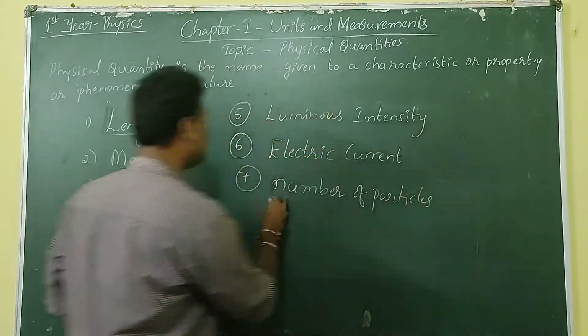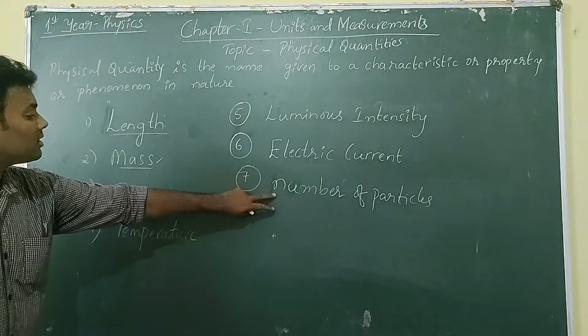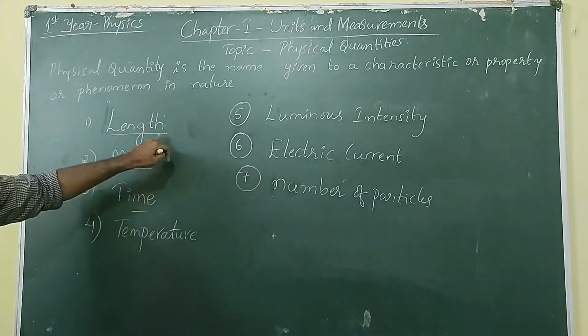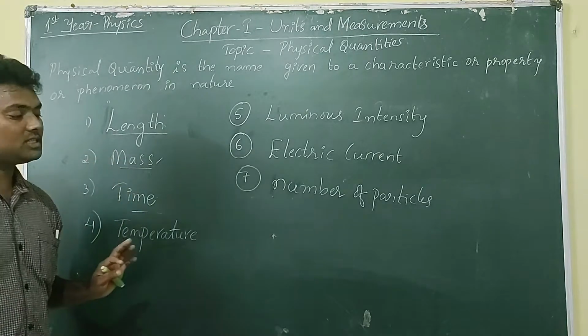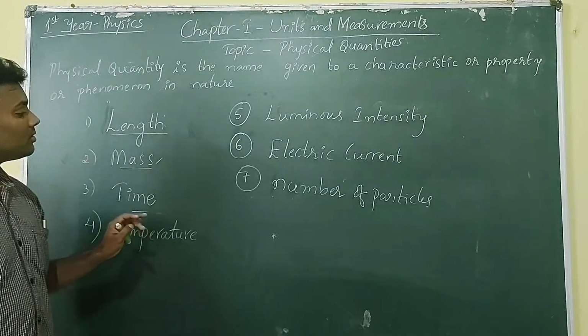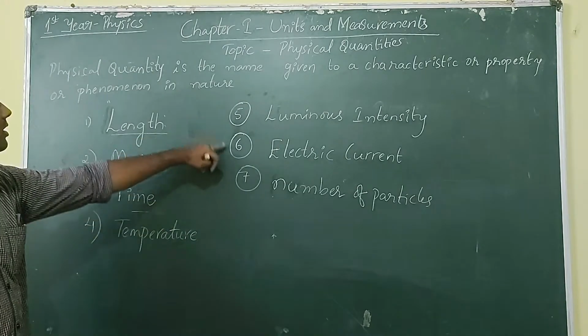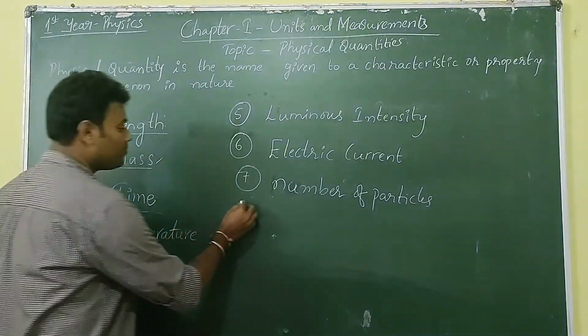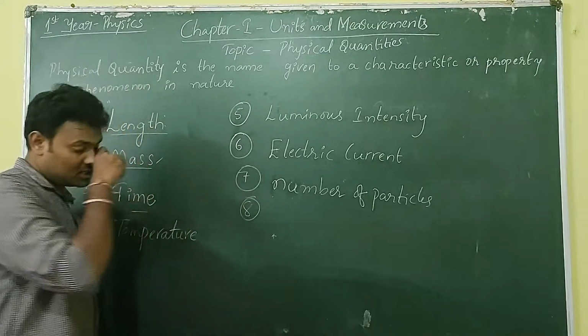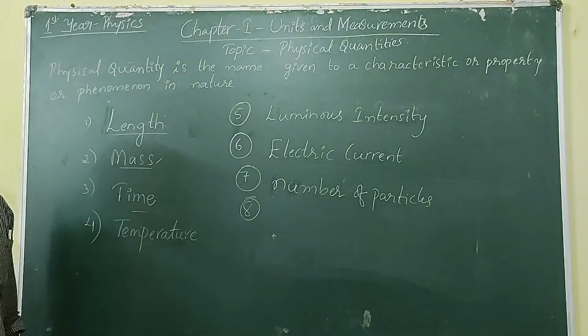Number of particles also cannot be expressed in terms of these 6 quantities. So you cannot compare it with these 6 quantities. So we call it a fundamental quantity.